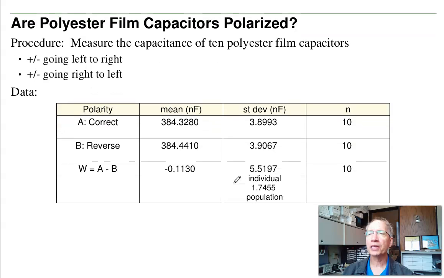So here we're just going to look at three examples. Are polyester film capacitors polarized? Does temperature affect them? That gives two questions.